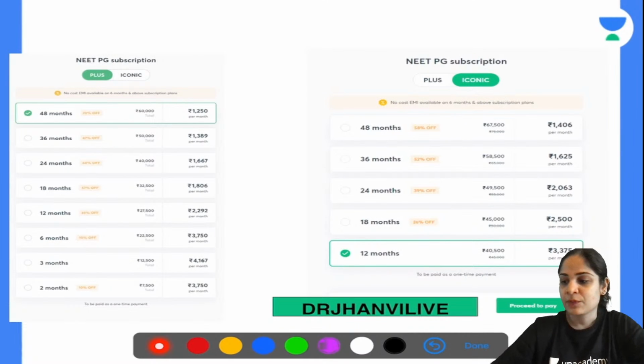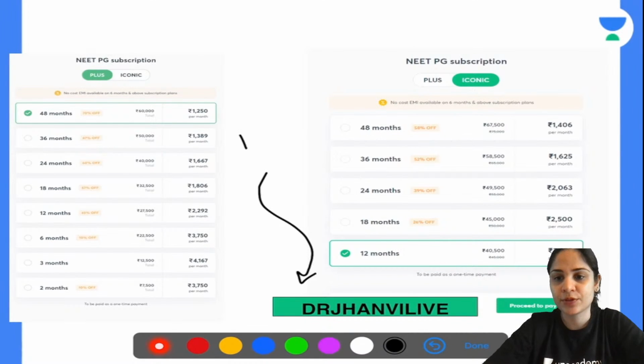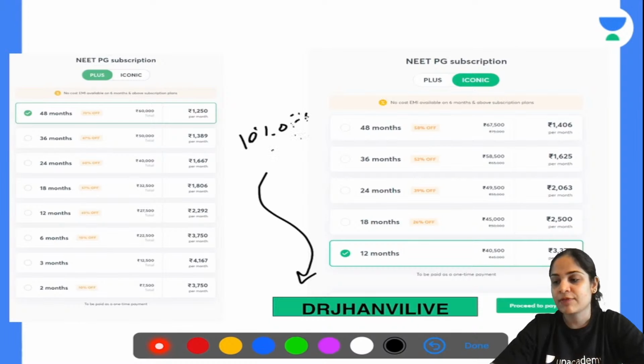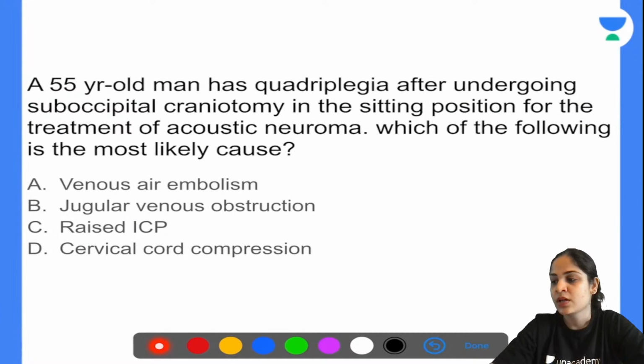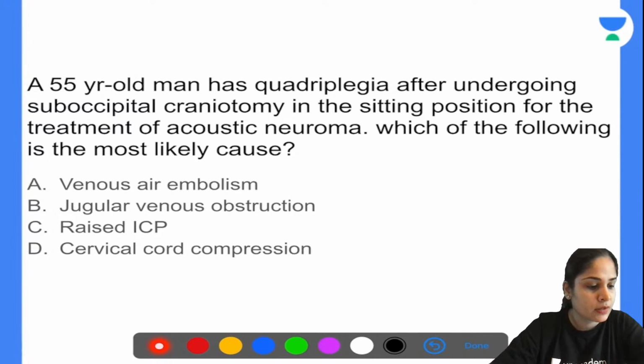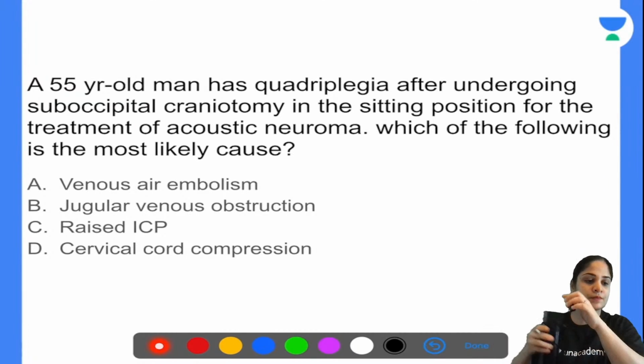So good morning everyone. The first question that I have for you guys is this. A 55-year-old man has quadriplegia after undergoing suboccipital craniotomy in the sitting position for the treatment of acoustic neuroma. Which of the following is the most likely cause? Venous air embolism, jugular venous obstruction, raised intracranial pressure, cervical cord compression. So I'm looking forward to your answers in the chat box, everyone.